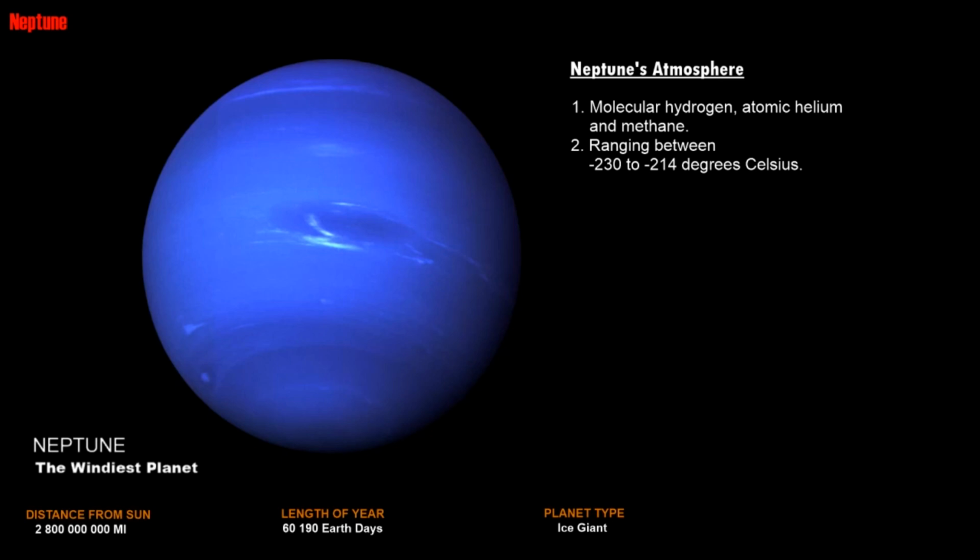Neptune is our solar system's windiest world. Despite its great distance and low energy input from the Sun, Neptune's winds can be 3 times stronger than Jupiter's and 9 times stronger than Earth's.